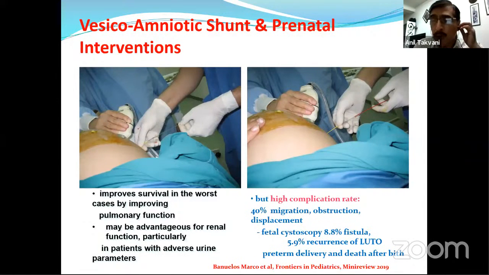I have seen it at CHOP and certain centers in the USA. I witnessed it there, and I have inquired at several centers in India also. The vesicoamniotic shunt is done specifically on the south side of India; a couple of centers are there. The complications with fetal cystoscopy are fistula formation and recurrence of LUTO in almost 10% of cases. Adding to that, there are preterm delivery and death after birth.